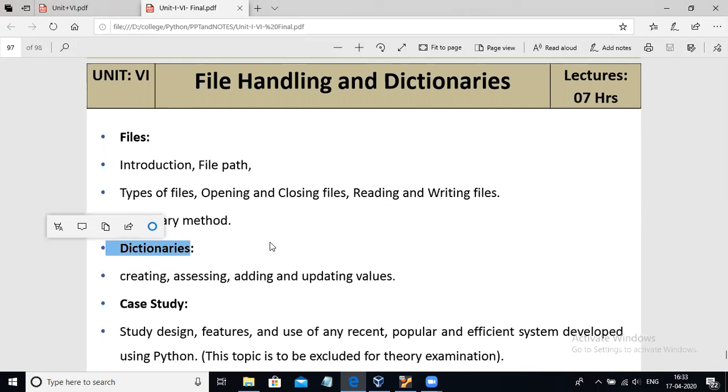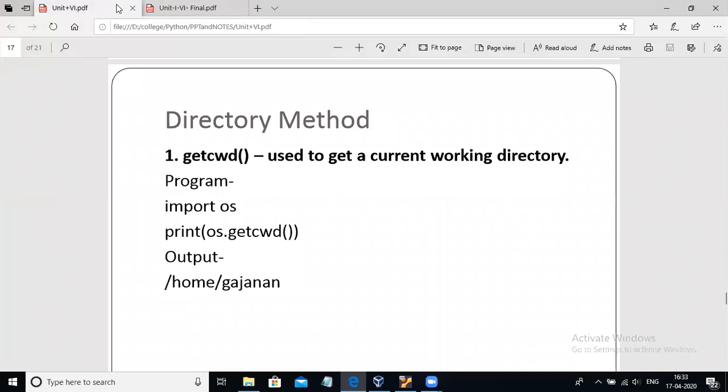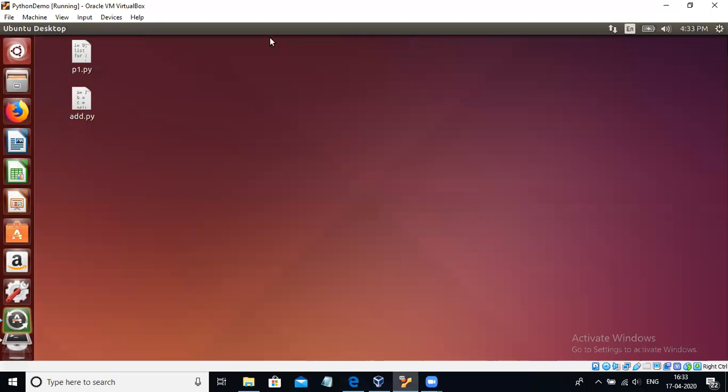Now we will see what is a directory, and we will perform different operations on directories like creating directories, accessing, adding and updating the values inside a directory. So what is a directory? Directory is nothing but the folder. We know that in the Windows operating system, we have different directories like pictures, downloads, documents. These are folders, and that folder is called a directory.